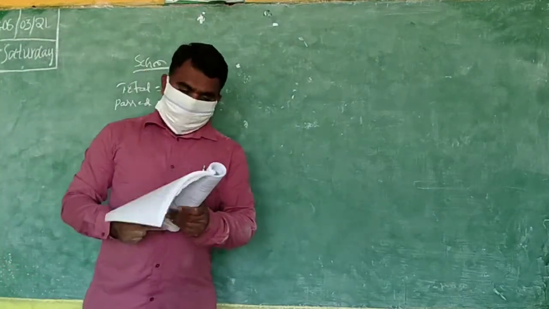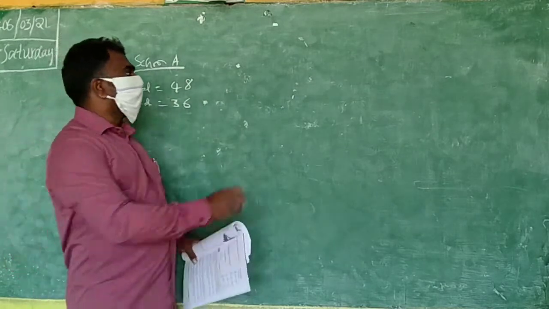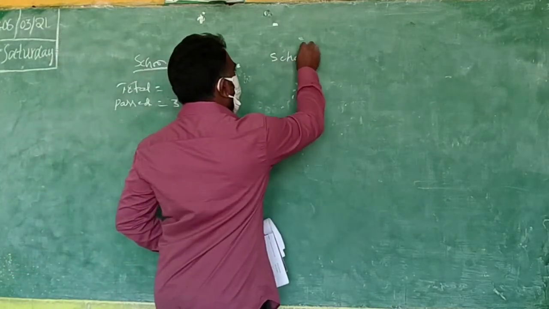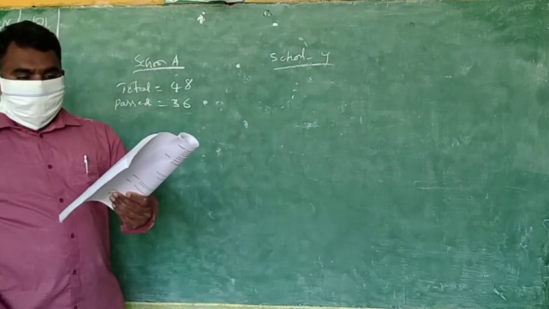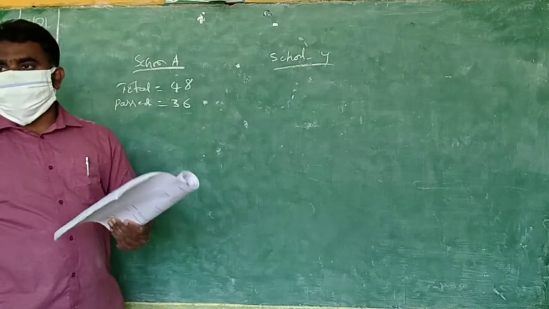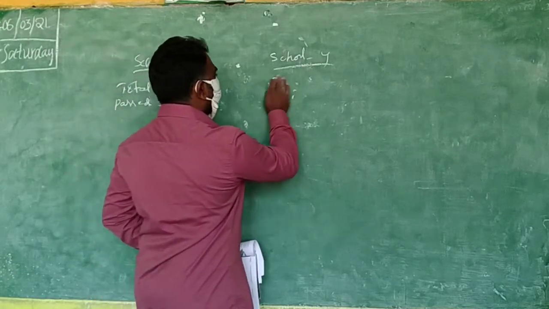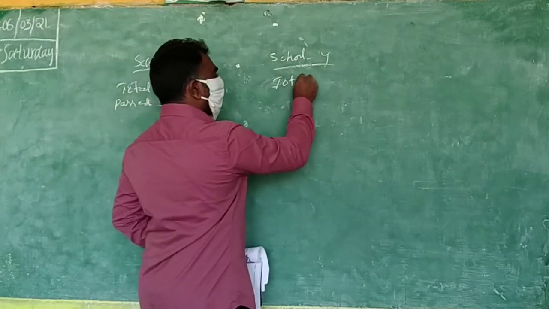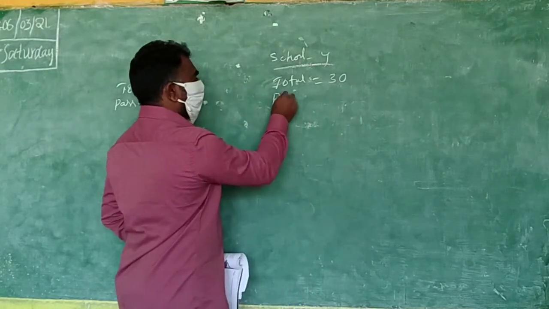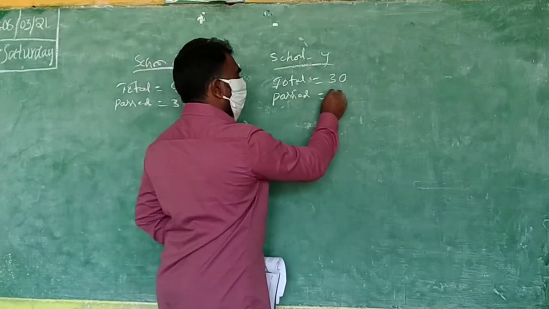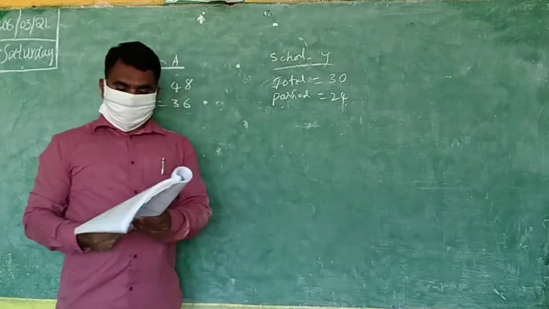Second sentence. In another school Y, 30 students appeared and 24 students passed. 30 appeared means total 30. Passed, 24.